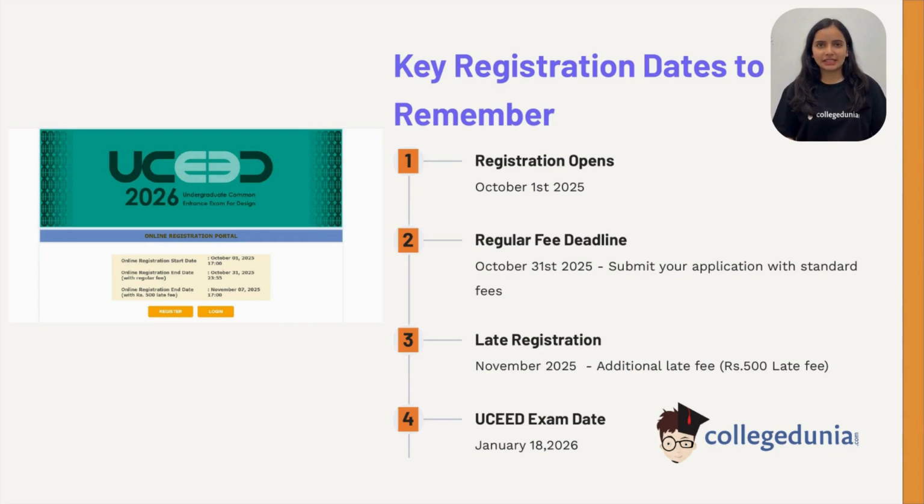The regular fee deadline is October 31st. A late registration option is available in November, but it comes with an additional 500 rupee late fee. The exam itself is scheduled for January 18, 2026. Keeping these dates in mind is crucial since missing them can cost you an attempt.